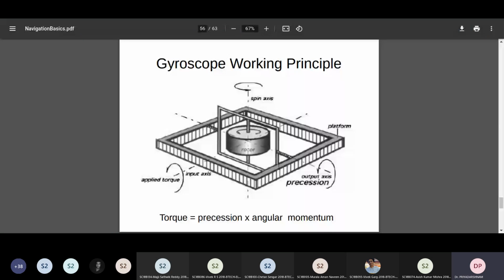The input torque which you are applying is actually the cross product of precession and the angular momentum of the rotor. If the angular momentum of the rotor is very large, then the precession effect also will be large. Or large or small? I think it will be small, right? Because it is in the right hand side.